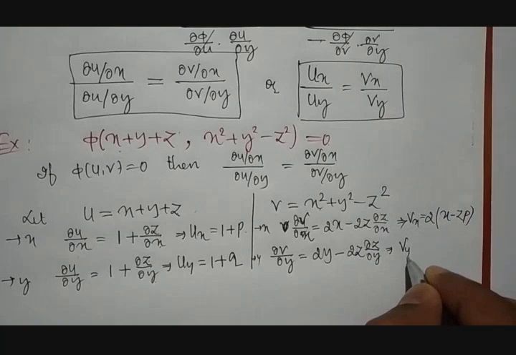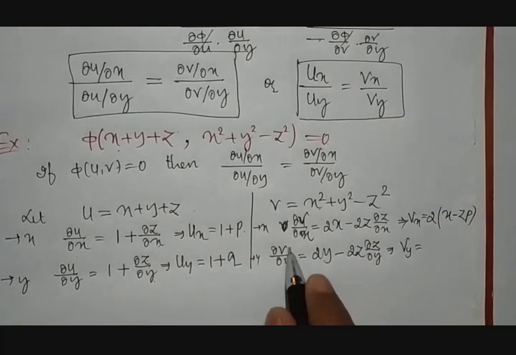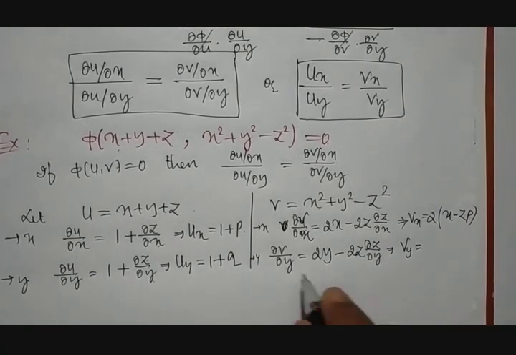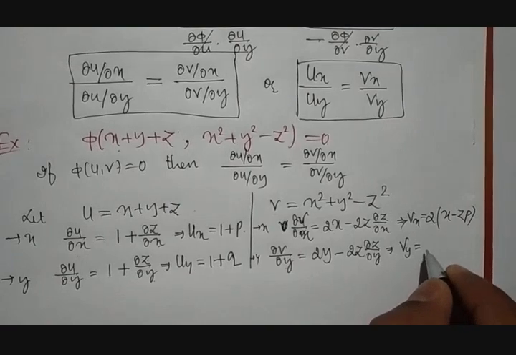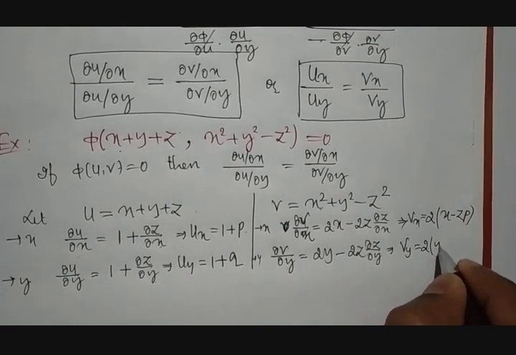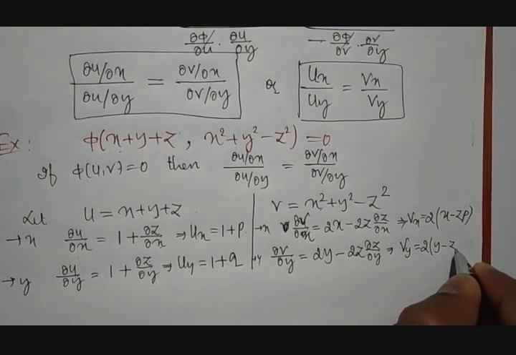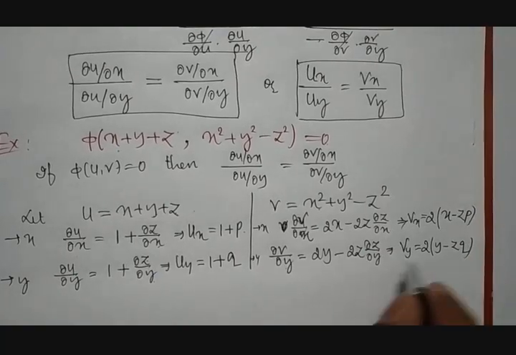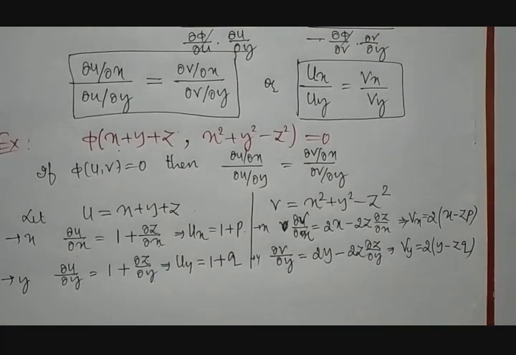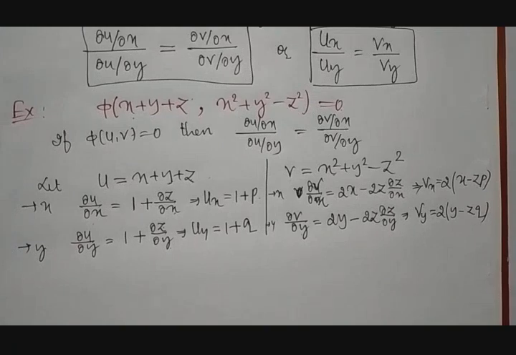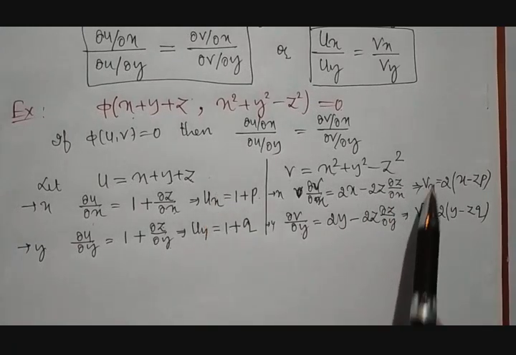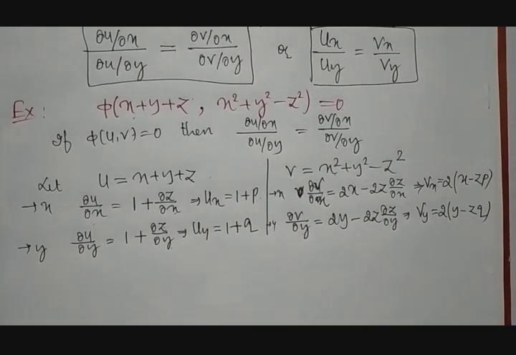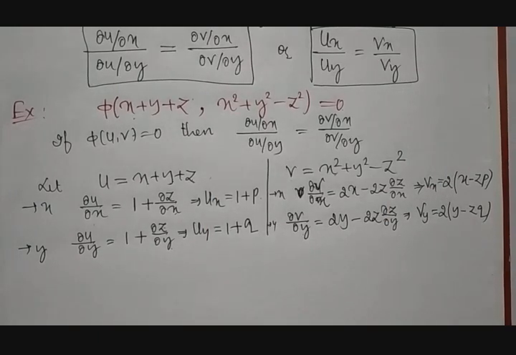Therefore, vy is equal to 2 is common, take it out, then it is y minus z into the notation q for dou z by dou y. So what we got? We got 4 first order partial derivatives of the functions u and v with respect to x and y.